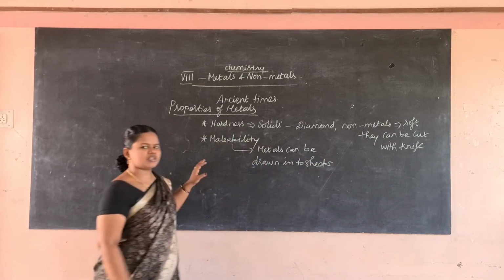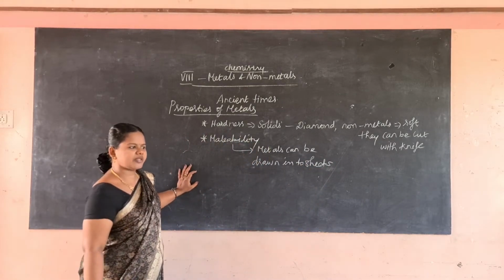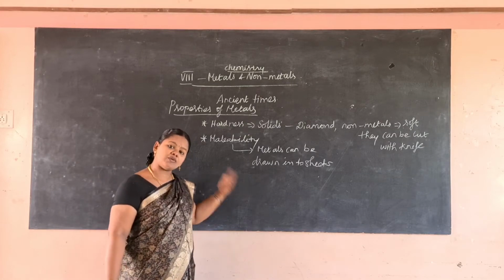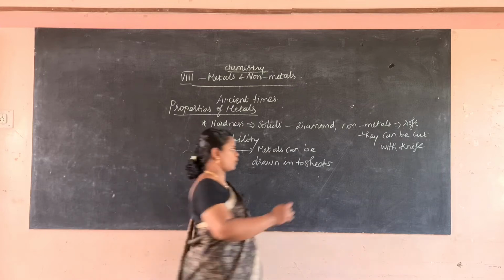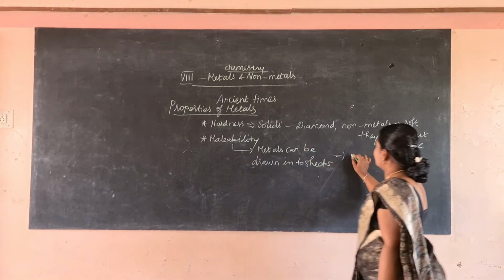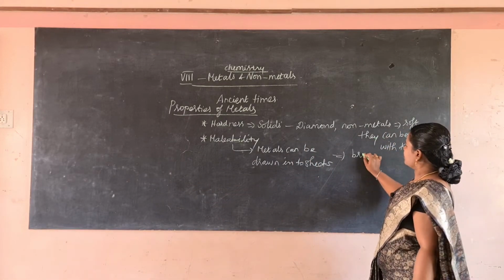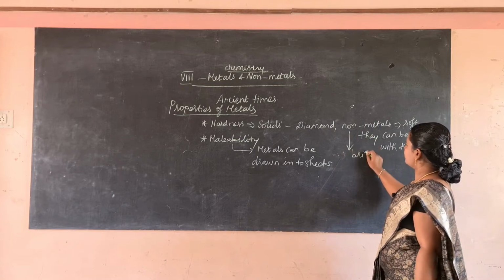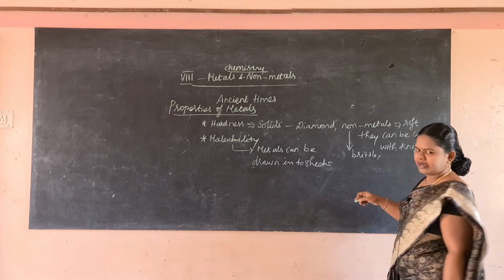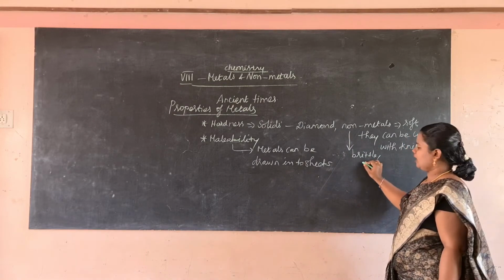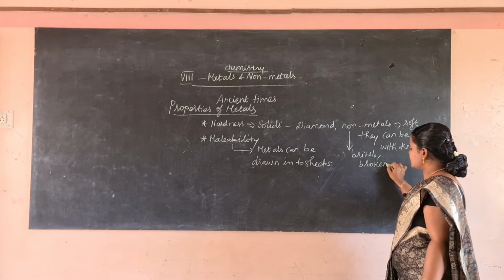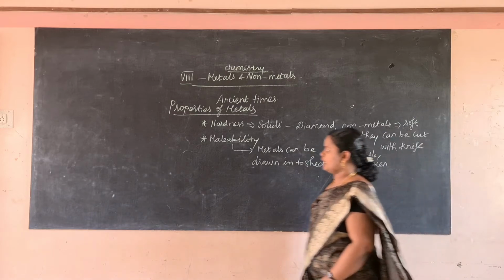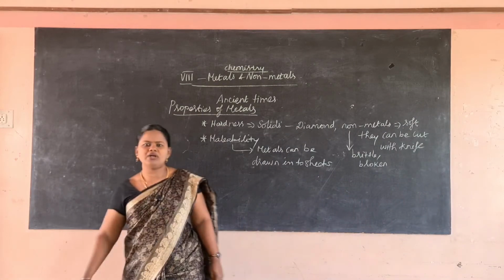What about non-metals? When non-metals are beaten, they are brittle, and they cannot be drawn into sheets but will be broken. So non-metals are brittle and will be broken. Whereas metals, because of malleability, can be drawn into sheets.